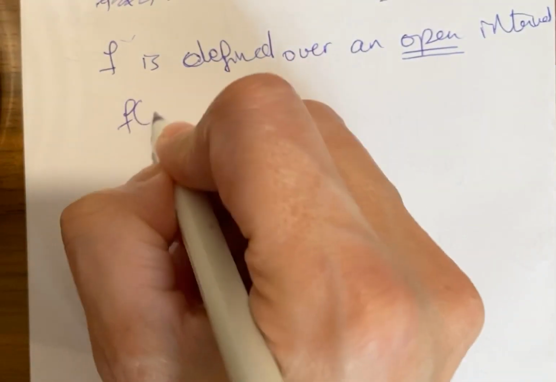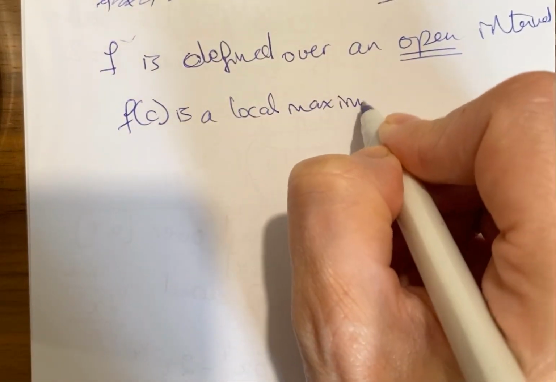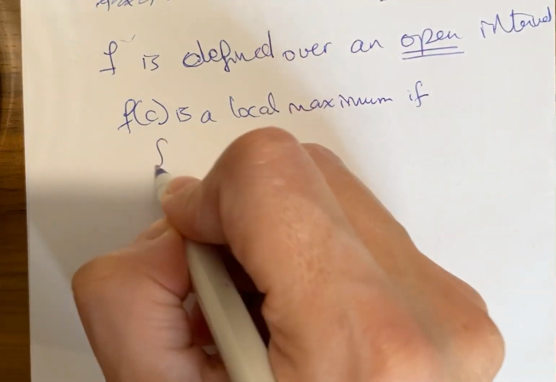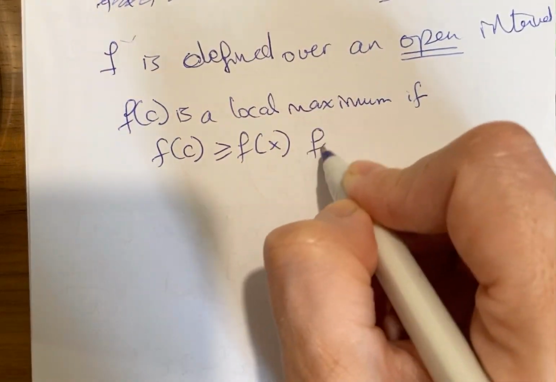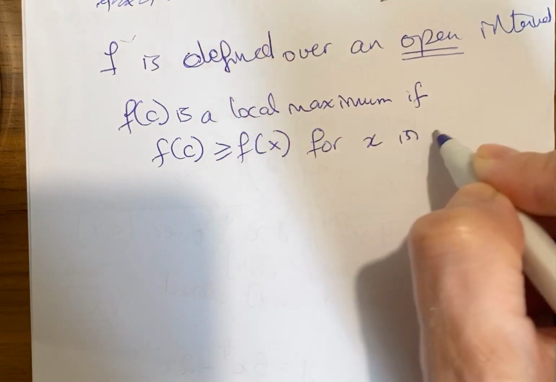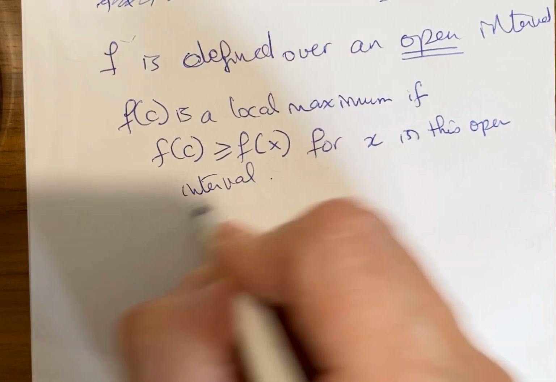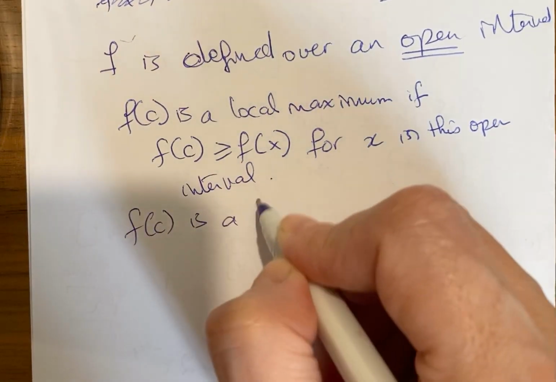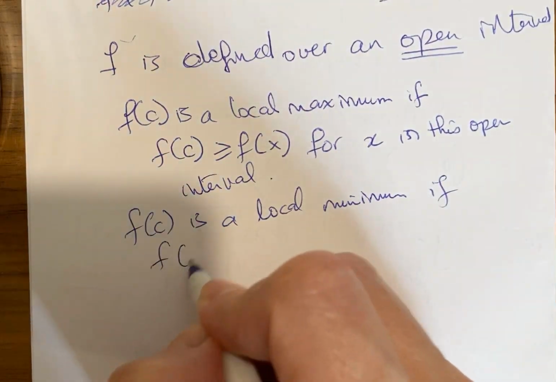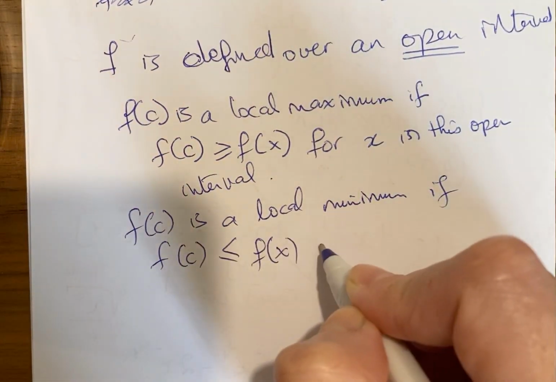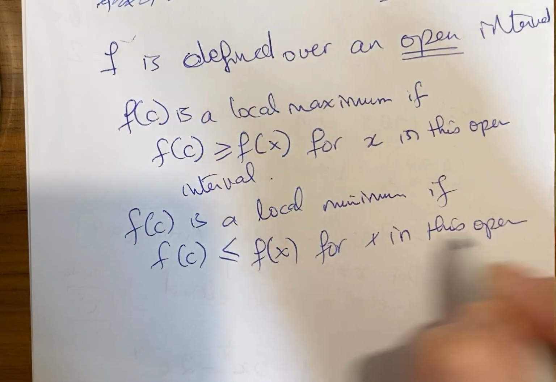We say f of c is a local max if f of c is greater than or equal to f of x for x in this open interval. It's a local min if f of c is less than or equal to all f of x for x in this open interval.